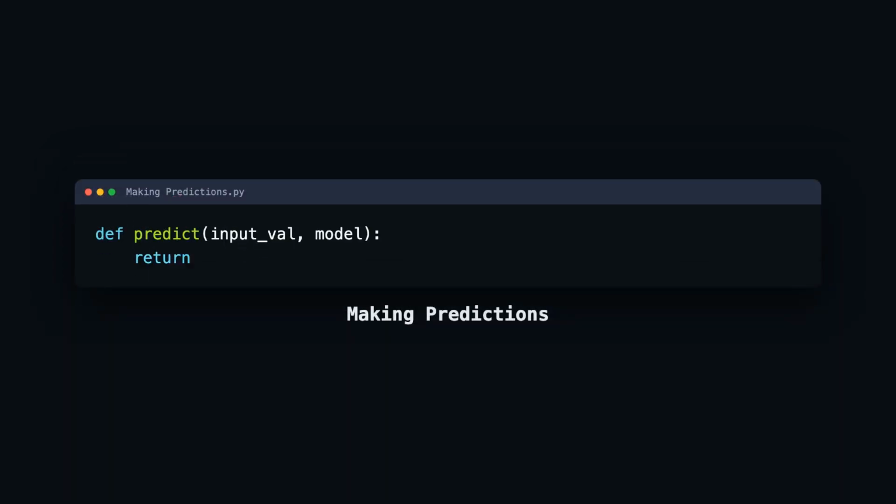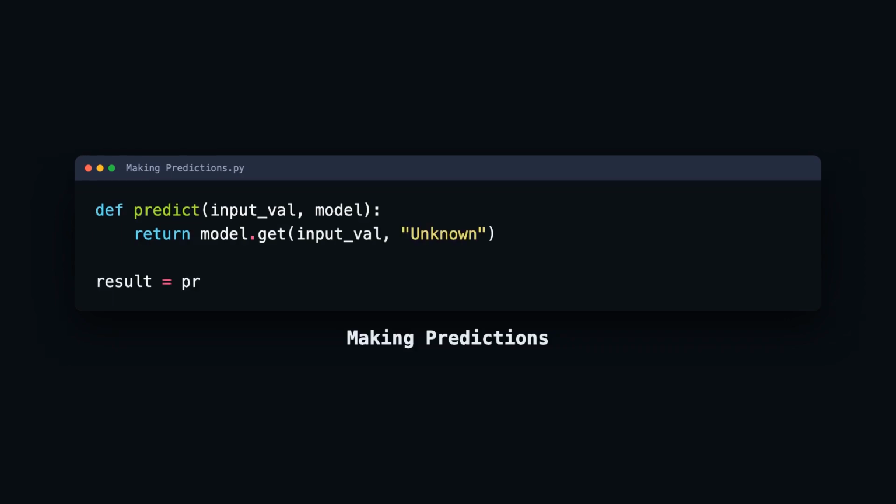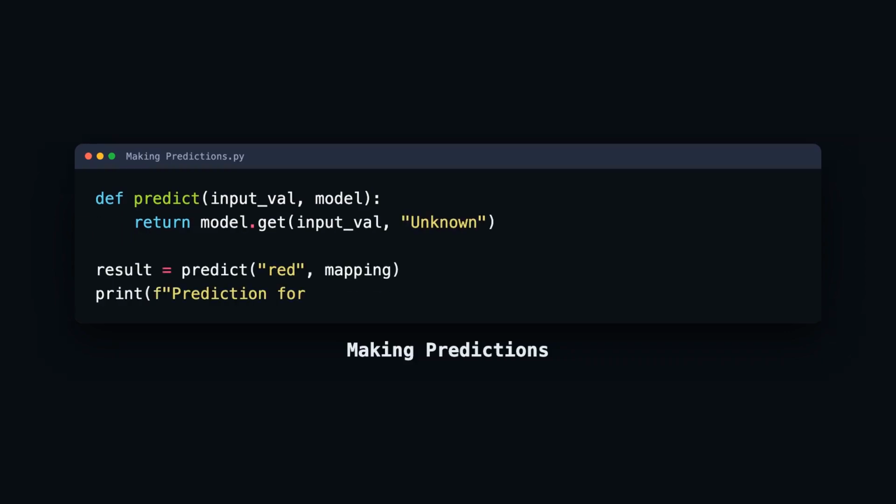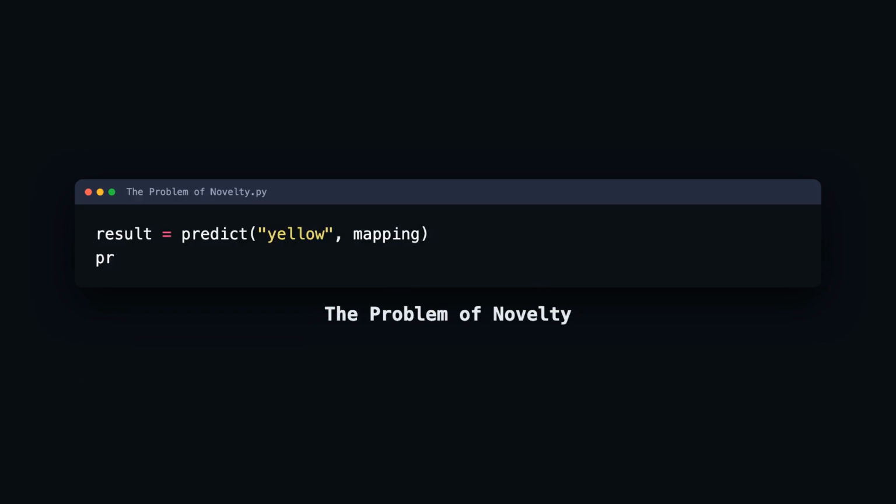Now that we have a mapping, we can make a prediction. This is like the child seeing a new red fruit and remembering that red usually means apple. We create a predict function that looks up the input in our learned mapping. If the input is missing, the model fails, which is why real AI uses probability instead of exact matches. Notice how we separate the training phase from the prediction phase to test the model's logic.